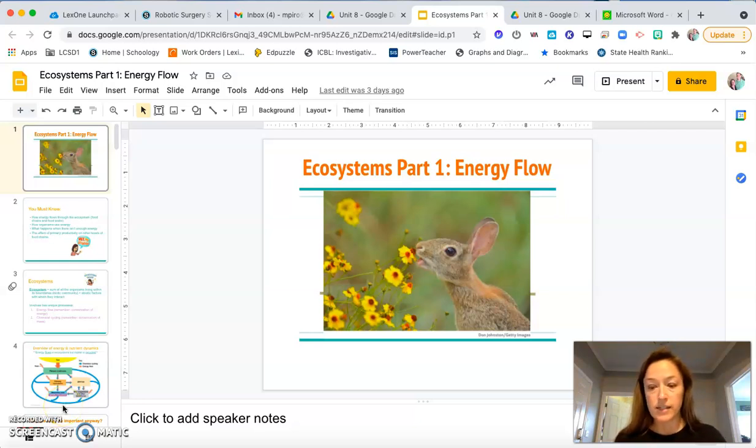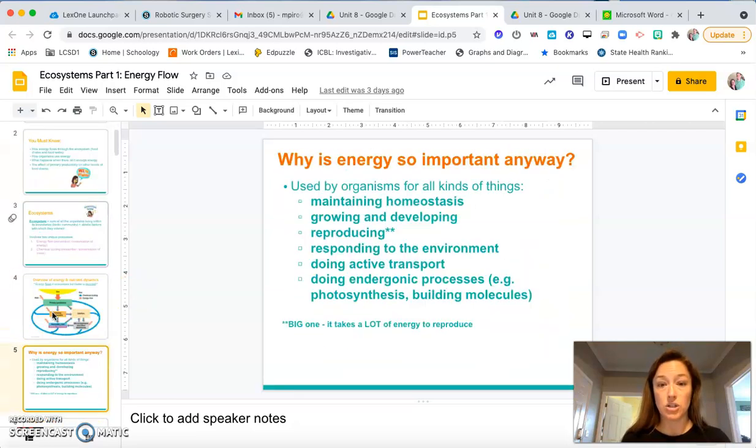I can discuss the reasons organisms require energy. Well, we need energy for all kinds of stuff. We need it for active transport, mitosis, meiosis. We need it for reproduction. We need tons and tons of energy for reproduction. It takes a lot of energy. Maintaining homeostasis, like for us, keeping that temperature in that narrow range.